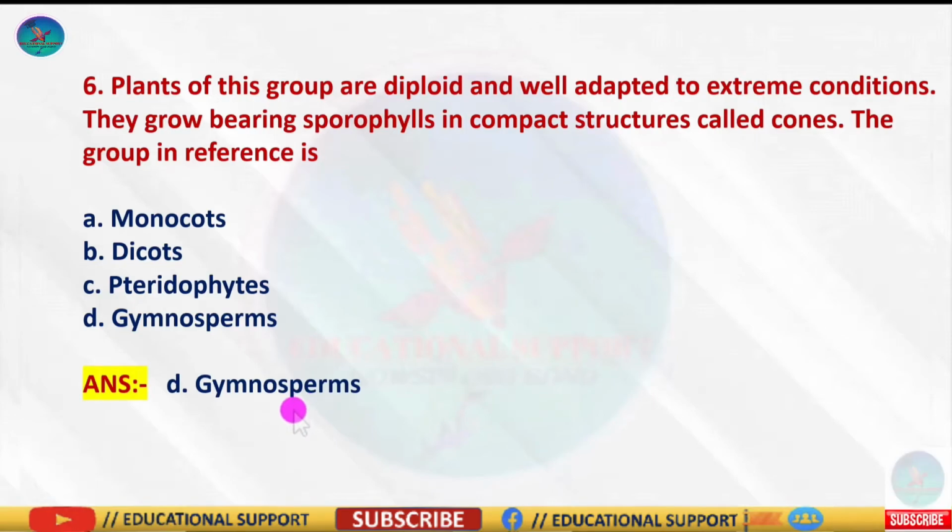The presence of sporophylls shows the development of seed habit, but seeds develop from naked ovules and are not covered. The other options are incorrect because monocots and dicots belong to angiosperms, which have well-developed covered seeds, whereas pteridophytes don't have micropyle and are not adapted to the above conditions. So the correct answer is option D, gymnosperms.